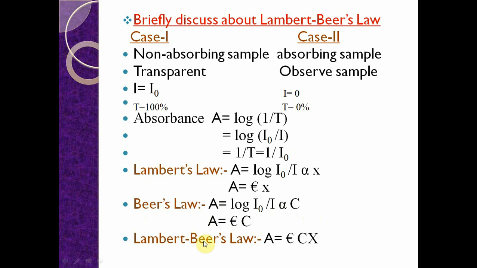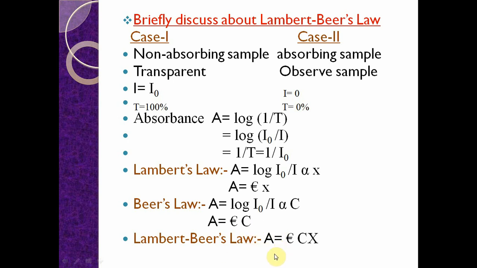Finally, Lambert-Beer's law is a combination of the two laws. Lambert-Beer's law says that the absorbance of light in a sample solution is directly proportional to the concentration of the sample solution and the thickness of the sample solution. A is directly proportional to Cx. That is, A is equal to epsilon Cx. So this is Lambert-Beer's law.